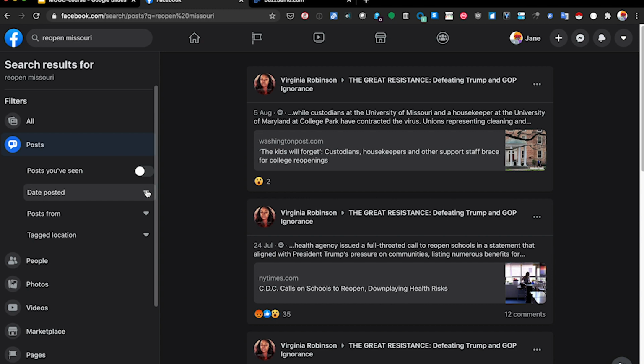filter through different options. The date posted I personally don't find very useful, but I do find posts from very useful because if you use Facebook for a while, you're going to start getting into a lot of big groups and a lot of big pages for monitoring. And I want you to remember this option, the option to look at your groups and your pages, because the next tool I'm going to show you is going to be extremely helpful in building out that network and understanding what to watch.